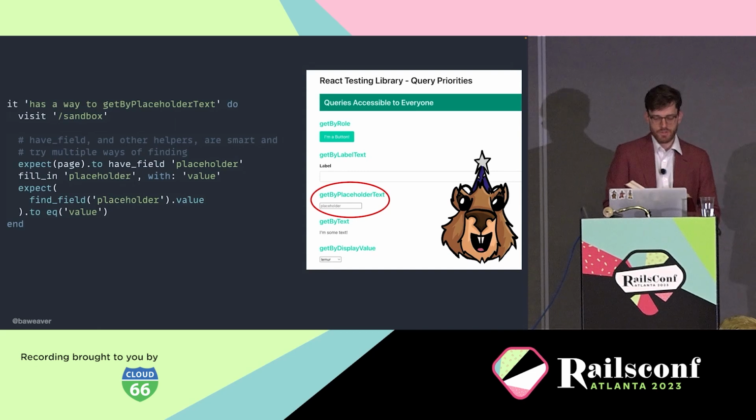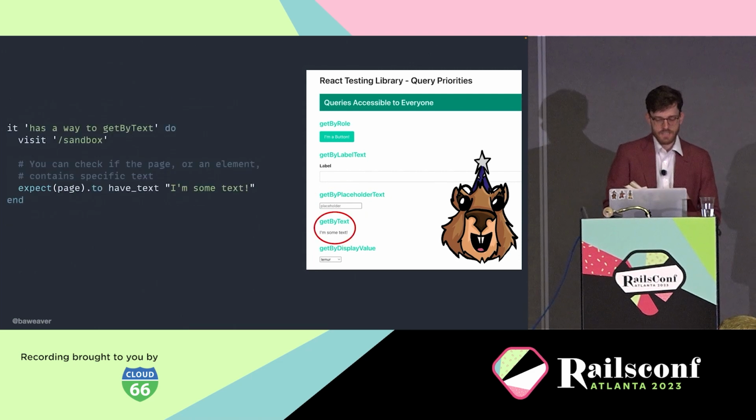Next is placeholder. Now, we'll notice we're still using the field selector here, and that's interesting. This means Capybara is doing more than one thing with this single method. It relies on label first, yes, but it will also go into placeholder if it can't find that label, and it will try and do the most reasonable thing it can. So in Capybara, we try and be as smart as we can about this. In this case, we can find a field by its placeholder, fill it in by its placeholder, and then get the value by that placeholder as well.